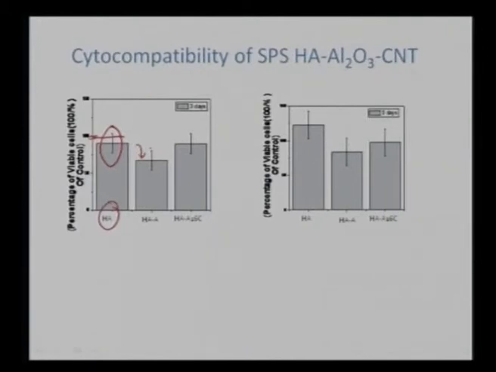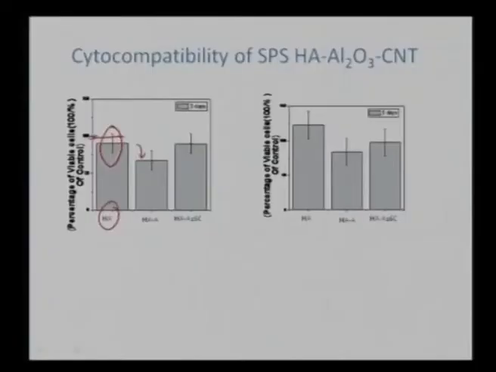At the same time, that particular structure was highly dense. Its density was 95% in comparison to the other two. For hydroxyapatite, the density was around 91%. For the one with alumina, it was approximately 95%. Then again with CNT, it is 91%. So somehow porosity is also playing a role, in that the cells are not getting comfortable enough in the highly dense region, that is hydroxyapatite with alumina in it, and these results are for 3 days.